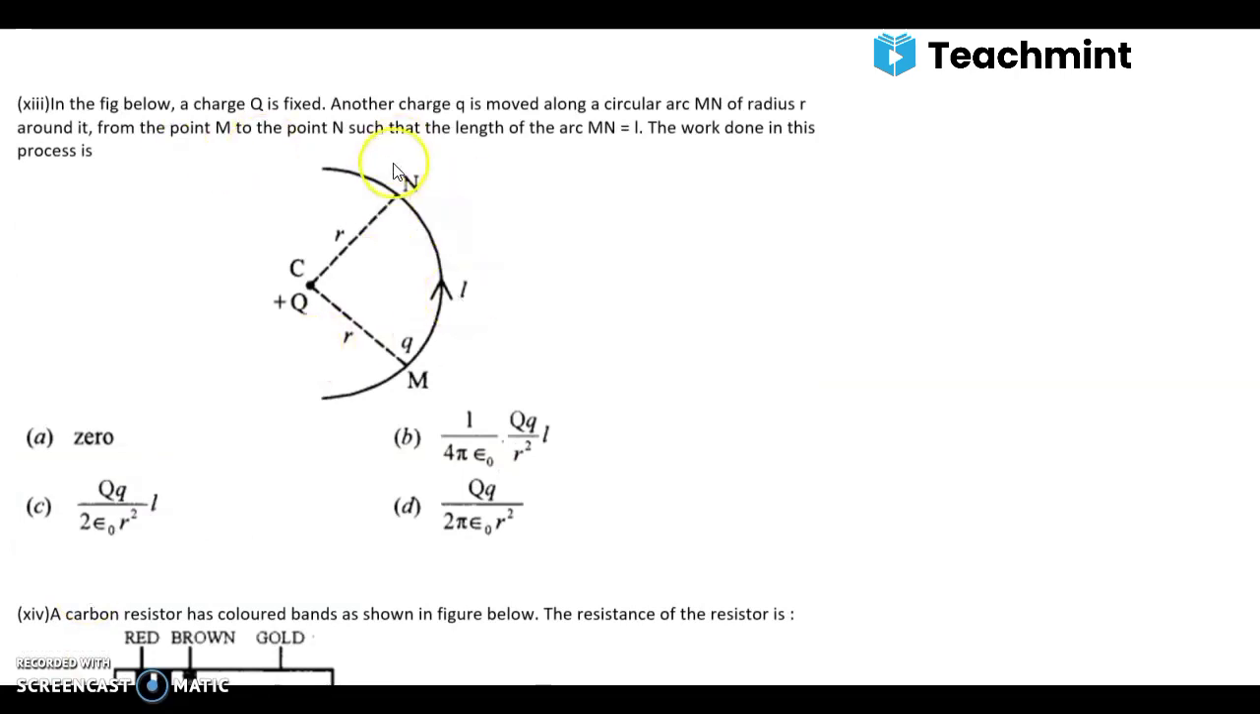You may see the figure and a charge q is fixed. Another charge q is moved along a circular arc MN of radius r around it from the point M to the point N such that the length of the arc MN is equal to l. The work done in this process is, answer is 0.